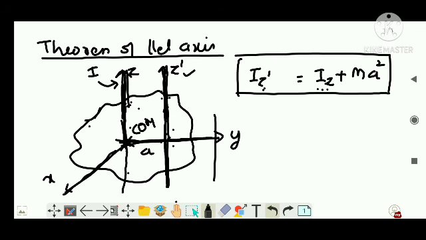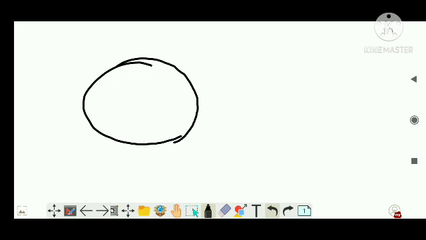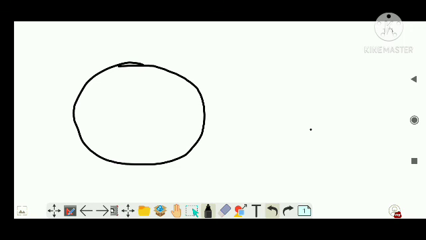I can explain it with a very good example, guys. Suppose you are having a ring. Let's take the ring itself. This is a ring, right?